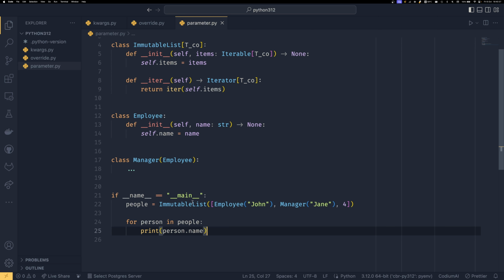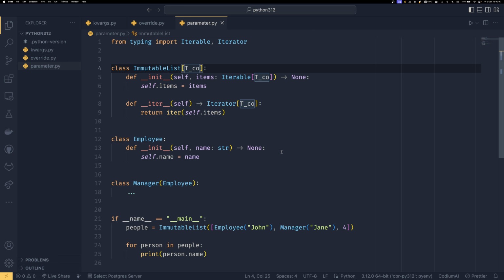What if you only wanted your immutable list to be able to accept objects of type employee or more specific in the first place? Well, you could do that just by doing this. So this colon and then our class type here replaces the bound keyword argument of TypeVars.